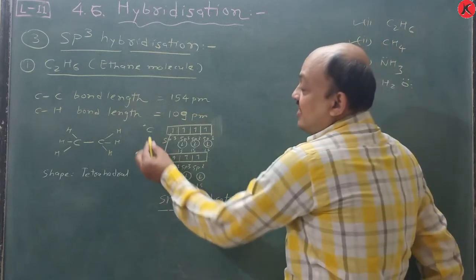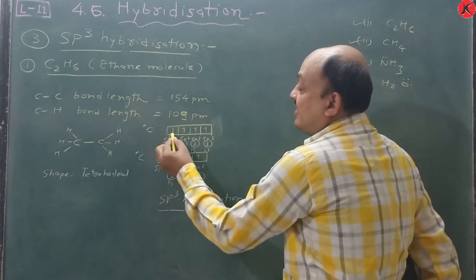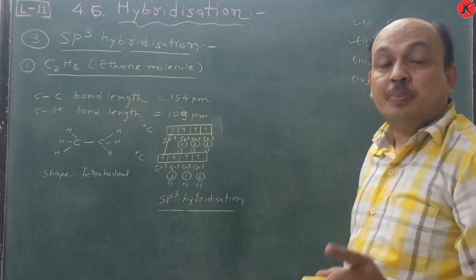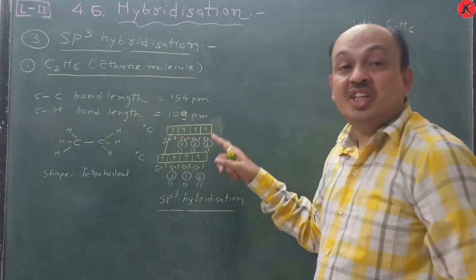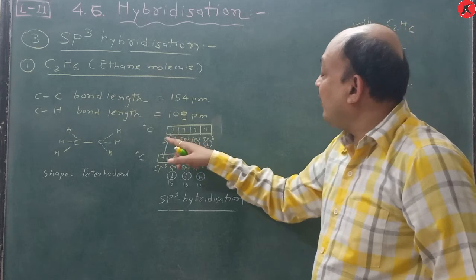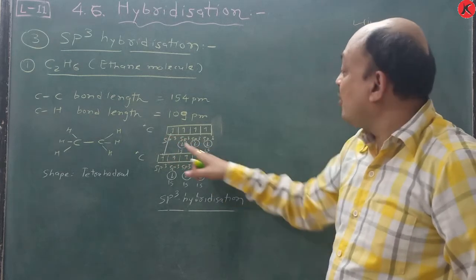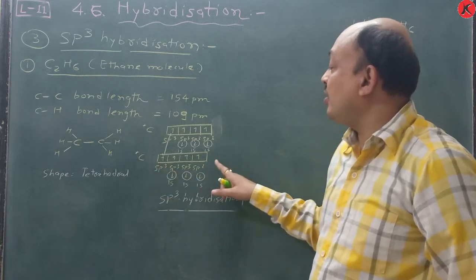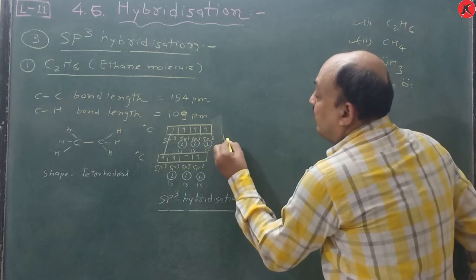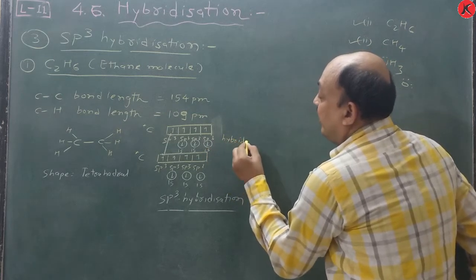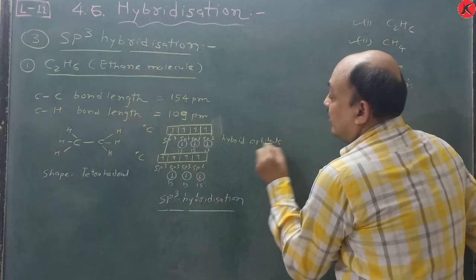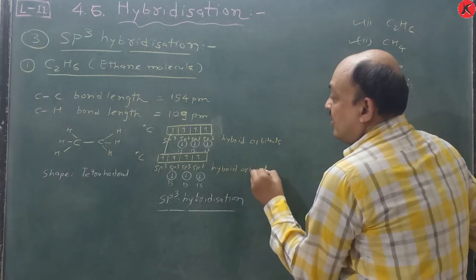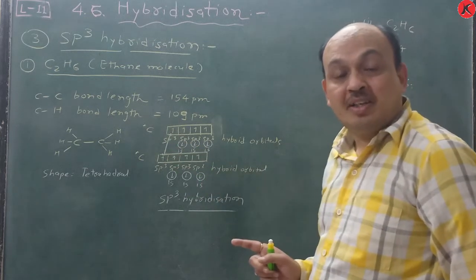When carbon is in the excited state, look at its electronic configuration: 2s, 2px, 2py, and 2pz. They are no longer called 2s, 2px, 2py, 2pz, but become equal in energy and equal in shape, that is, sp3 hybrid orbitals. So 4 sp3 hybrid orbitals are obtained from this carbon atom, and the same way 4 sp3 hybrid orbitals are obtained from the other carbon atom.